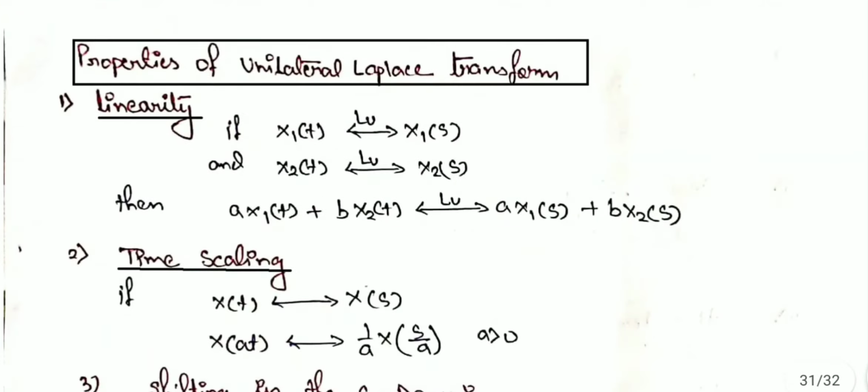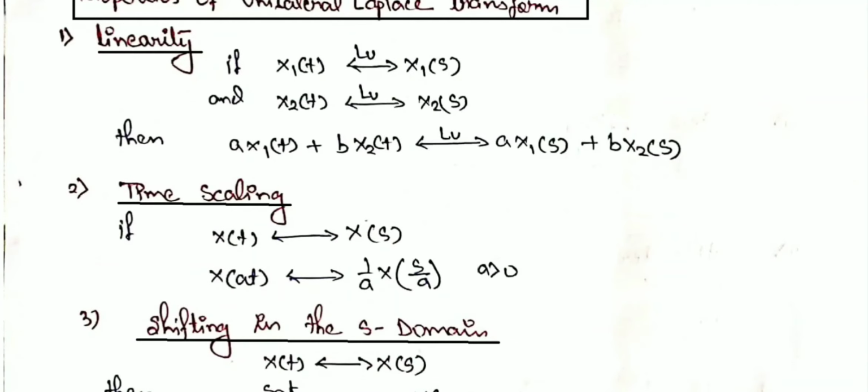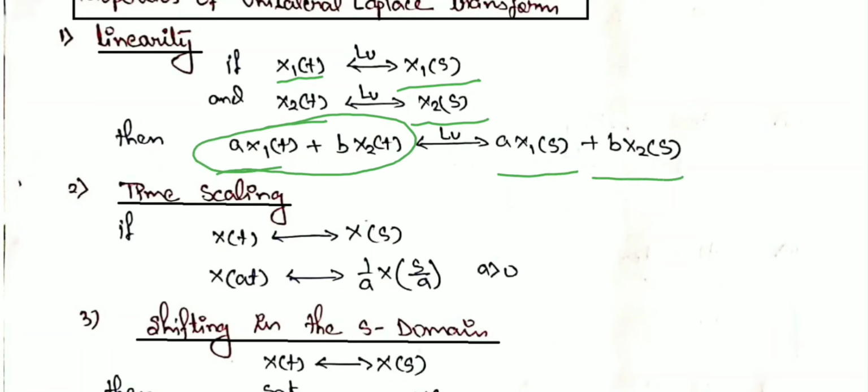Okay. Then the properties of the unilateral Laplace transform. The first property is the linearity property, as we discussed in the bilateral Laplace transform. If the Laplace transform of x1(t) is X1(s) and of x2(t) is X2(s), then when we combine them, the Laplace transform of a x1(t) plus b x2(t) is nothing but a X1(s) plus b X2(s).